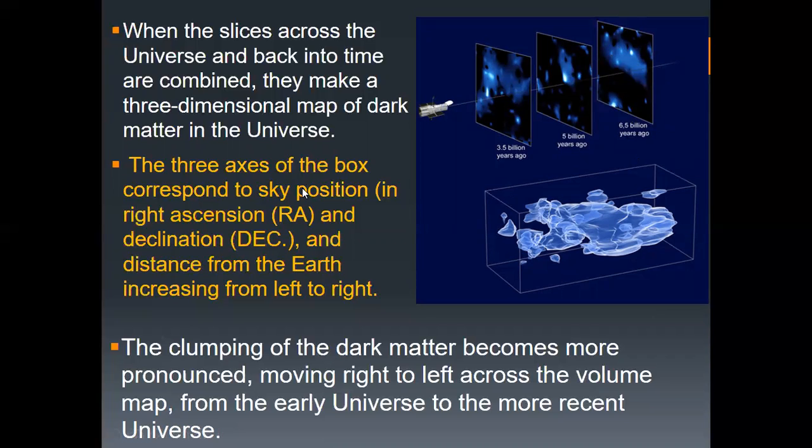The three axes of the box correspond to sky position, which is basically right ascension and declination, and distance from Earth increasing from left to right. So it's going away from Earth. The clumping of the dark matter becomes more pronounced moving right to left across the volume map, from the early universe to the more recent universe.